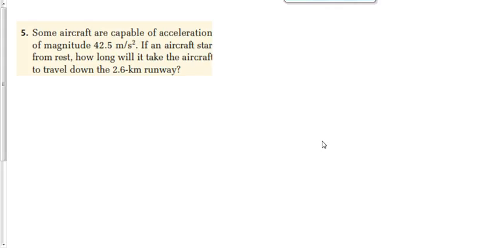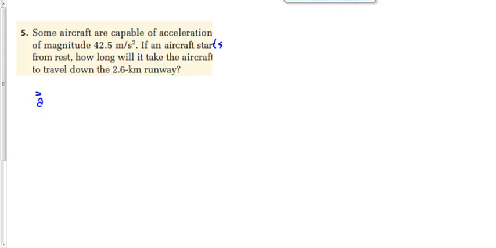Not 42. About 4.2-ish, 4.3. Because 1G is 9.81, right, or 10. So 4 Gs would be about 40 meters per second squared. The aircraft starts from rest. How long will it take the aircraft to travel down the 2.6 kilometer runway?